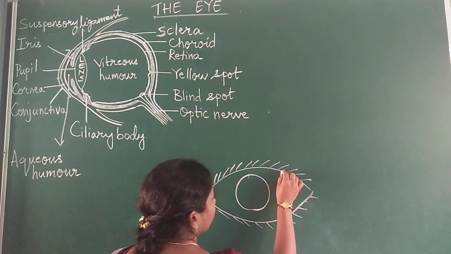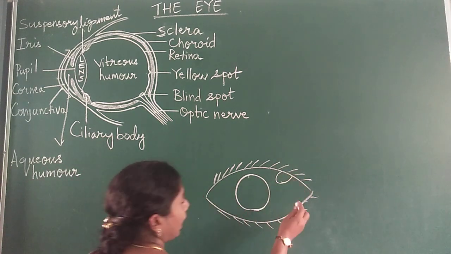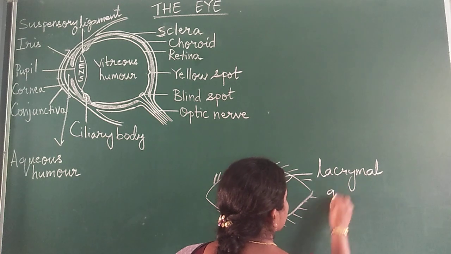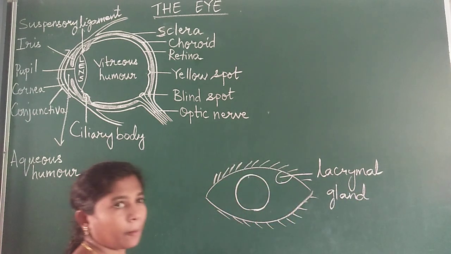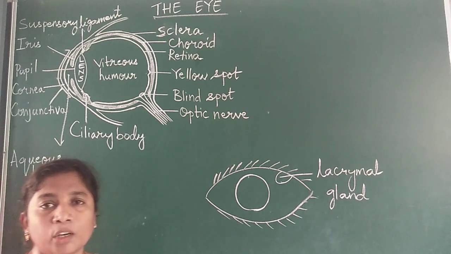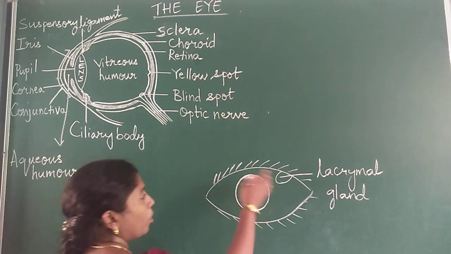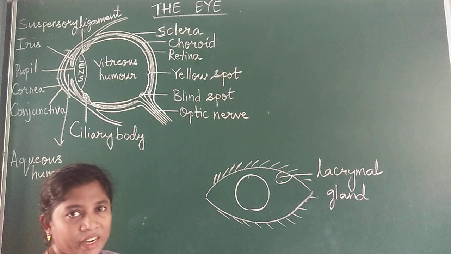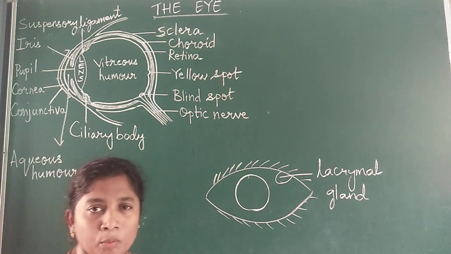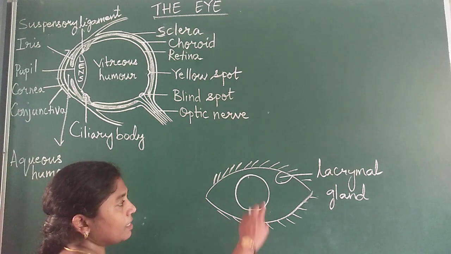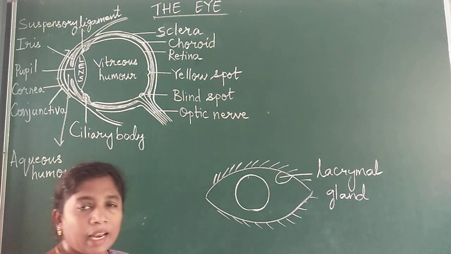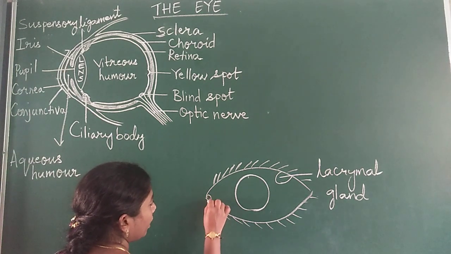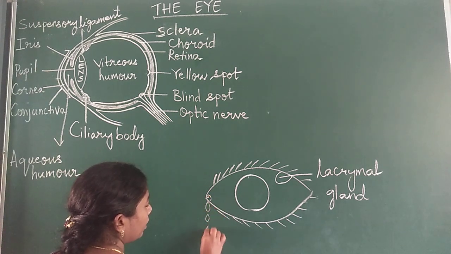First of all, let us look at a gland called the lacrimal gland. This lacrimal gland acts as a lubricant. It secretes a substance which keeps the eye moist, wet. And sometimes when you are emotional, you cry. Lacrimal glands secrete tears, and so the tears come to this corner of the eye like this, and then you see tears falling down like this.